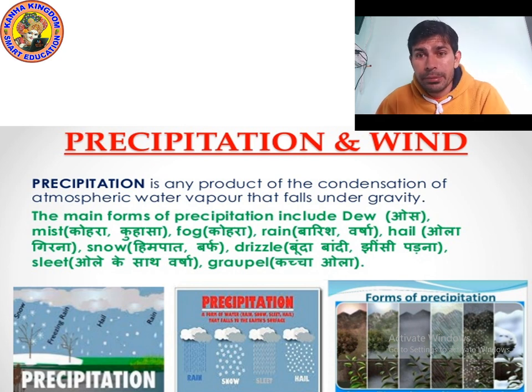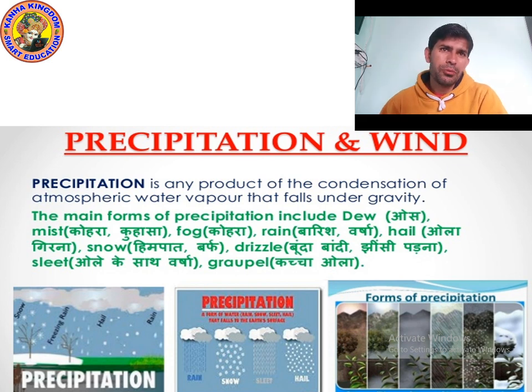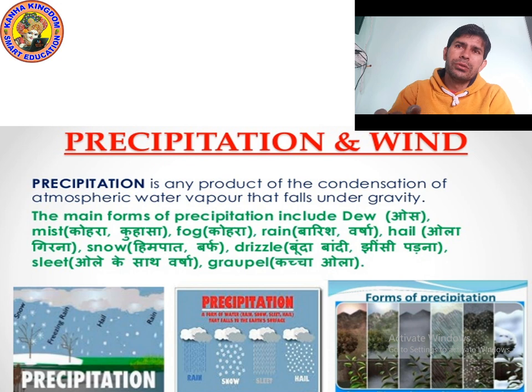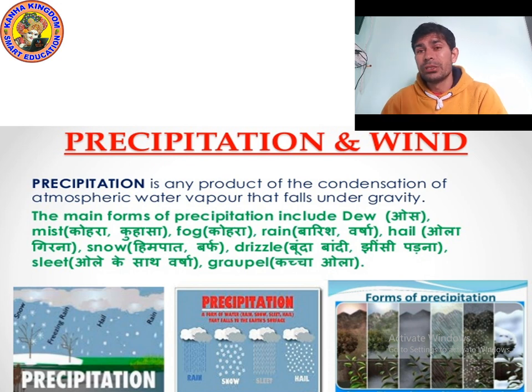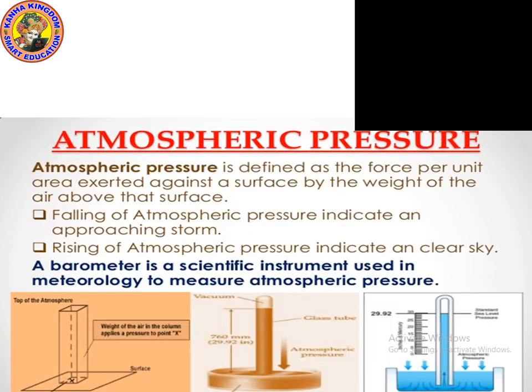Okay, S-L-E-E-T, sleet. So I hope you understood the meaning of precipitation and the meaning of wind. Wind means the moving air. Precipitation can be any product. It can be mist, fog, rain, snow, sleet, drizzle. All these are products. Okay. Now let's talk about atmospheric pressure. Let's go to the next point.